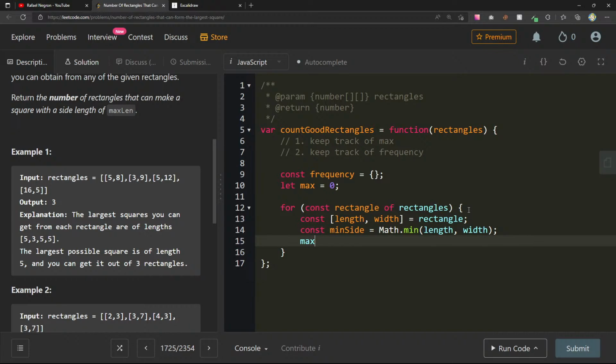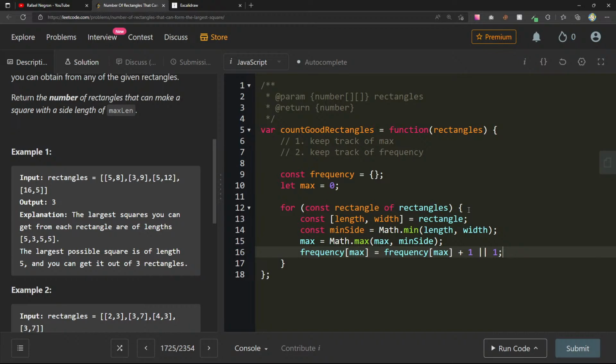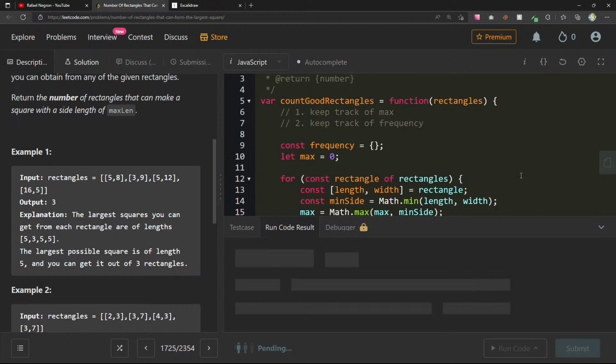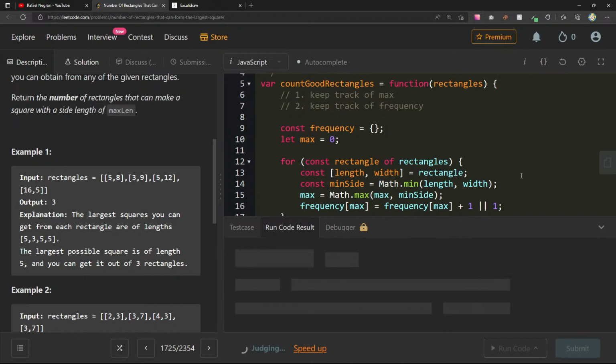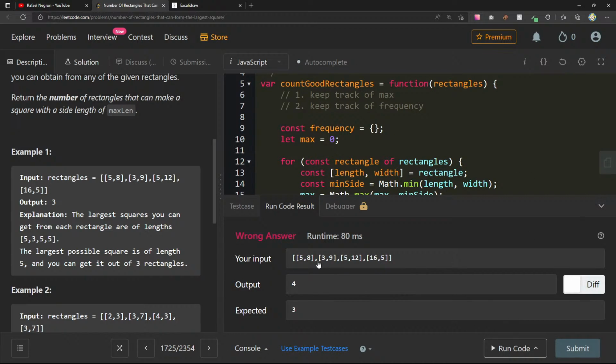And now we say max equals Math.max of max or the min side. And then in our frequency, we can say frequency of max equals frequency of max plus 1. And then at the end, we just return frequency of max. I think we can just do this. 4 and 3. So 5.